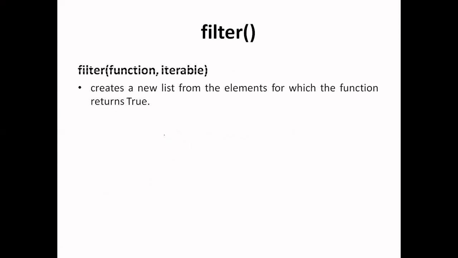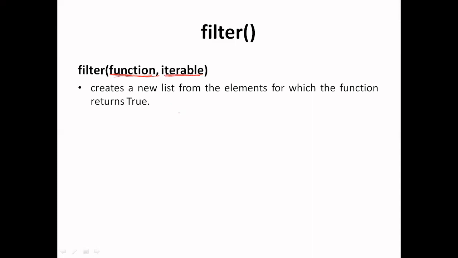So first we will talk about the filter function of Python. The filter function has the following syntax. First argument is a function and second argument is an iterable object. In the first argument we have to pass any function name or function object, and in the second argument we have to pass an iterable object.